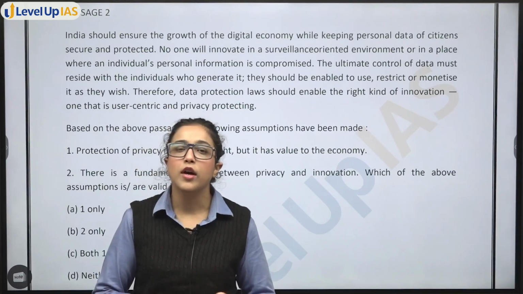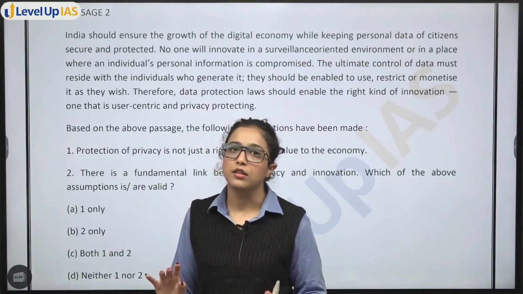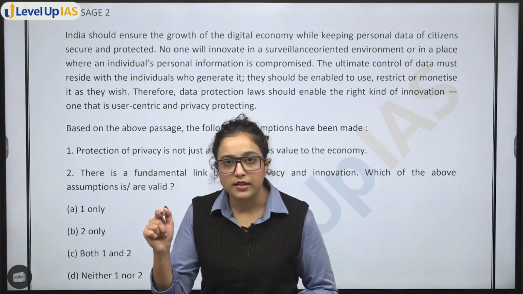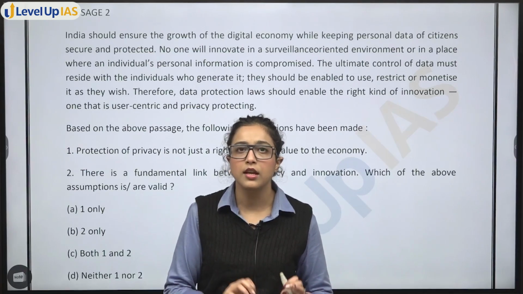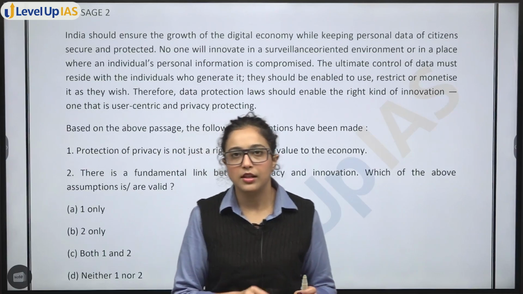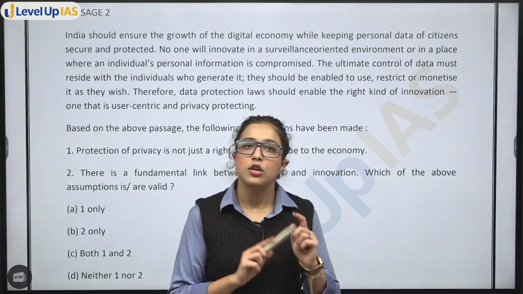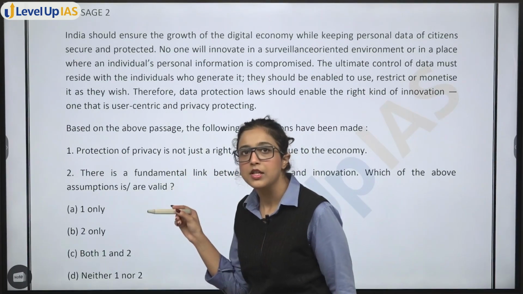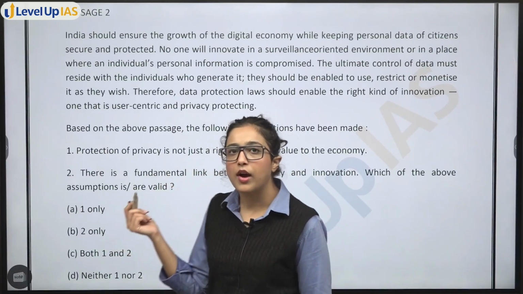Why? Because instead of reading such a long passage, if you can eliminate options, it will become easier for you. Understanding the whole passage, such a big passage, remembering every key point that the author is saying and then coming to the answer is confusing. But once you have eliminated, let's say, 1 or 2 options, then it becomes easy. So when you have a very big passage, go by reading the question and options first. Now this is a very small passage, so I can read it completely and it won't take much of my time.